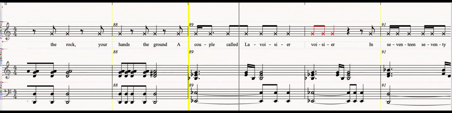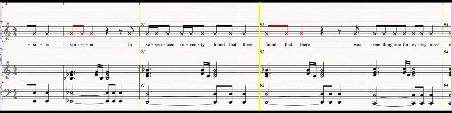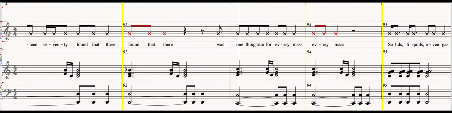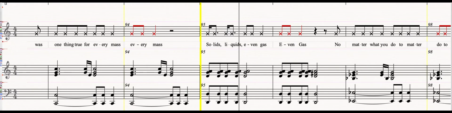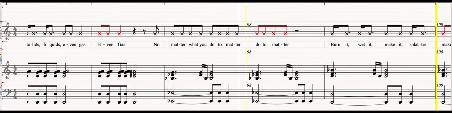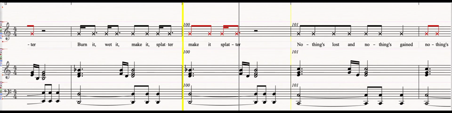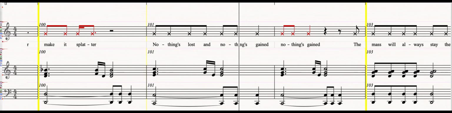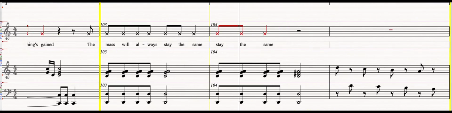A couple called Lavoisier in 1770 found that there was one thing true for every mass. Solids, liquids, even gas. No matter what you do to matter, burn it, wet it, make it splatter, nothing's lost and nothing's gained. The mass will always stay the same.